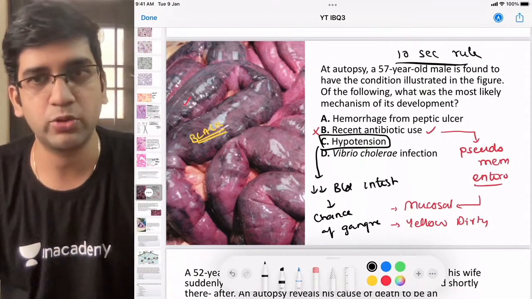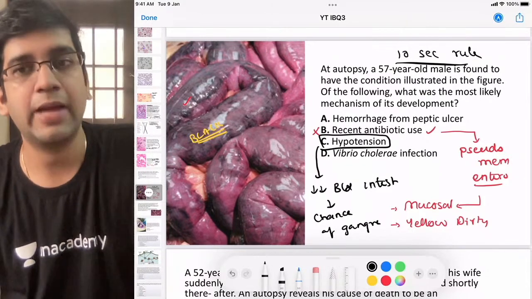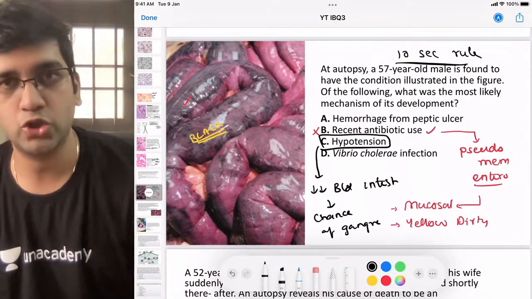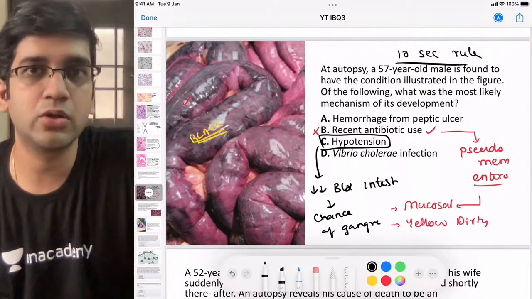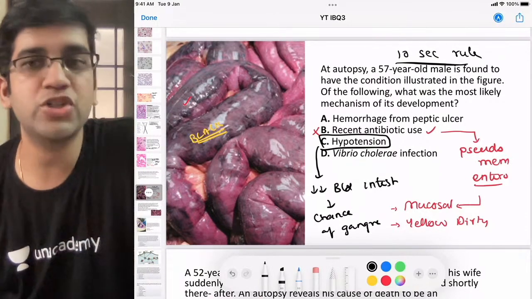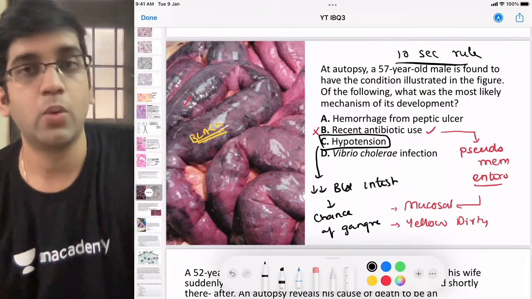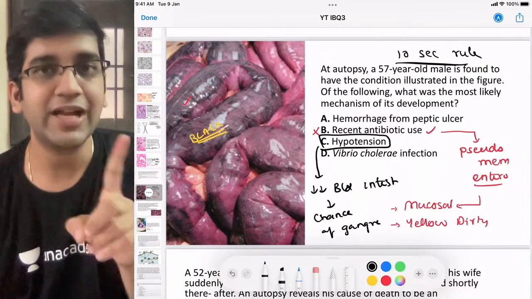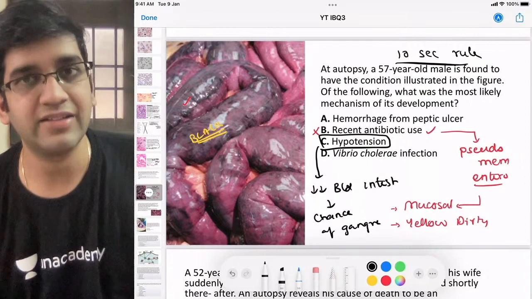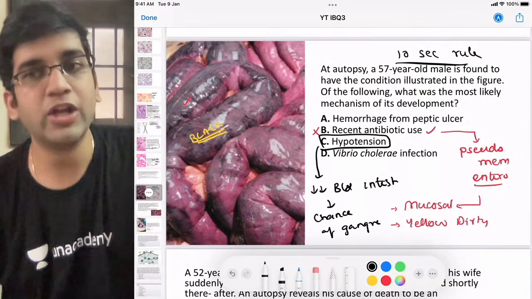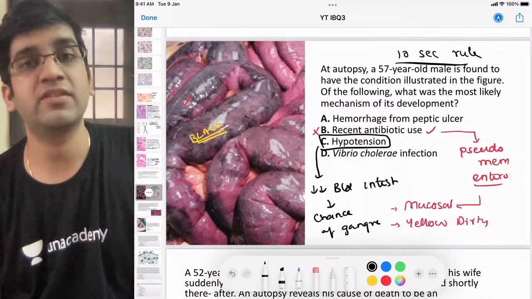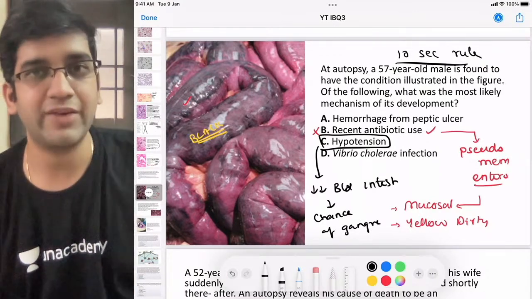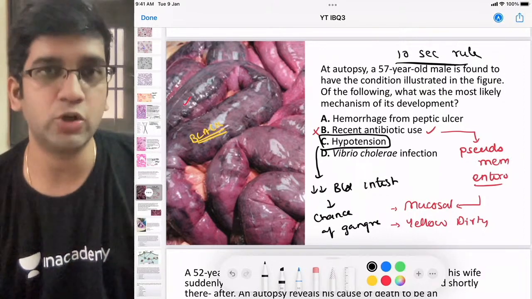Best one here could be hypotension, because when I say hypotension, I'm indirectly meaning that that's a severe lesion only. Because in a normal hemorrhagic shock, let's say a patient has a loss of 100 ml of fluid, hypotension will not come, right? Only when there's 1 liter or 2 liters of loss of fluid, only then hypotension will set in. Whenever hypotension sets in, I'm going to say that it's an irreversible stage of shock. I'm not able to compensate. Only when compensation fails, hypotension comes. So when I say hypotension, it implies that the patient is having a huge blood loss which is not able to be compensated. Fine.